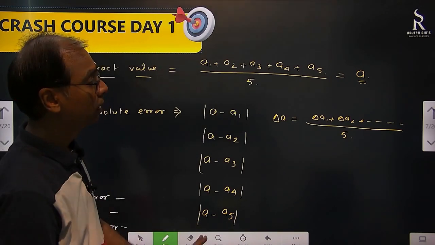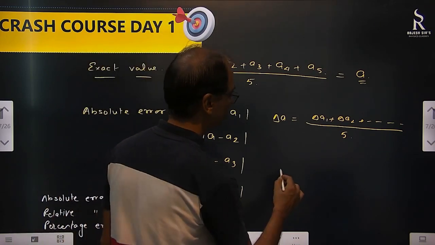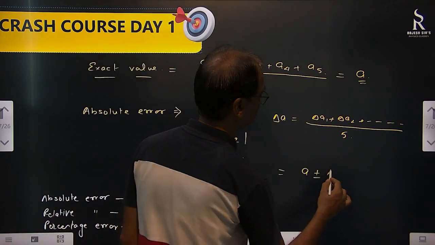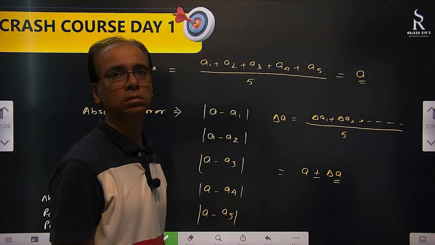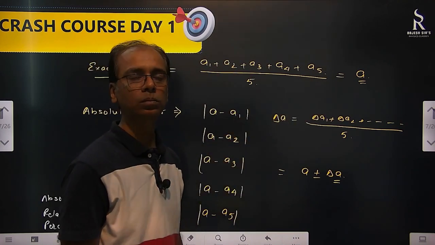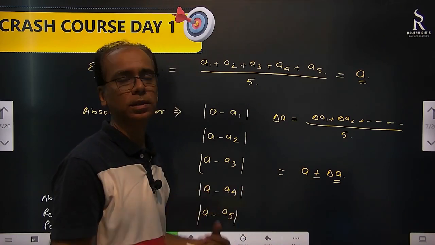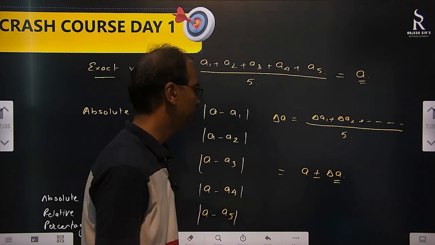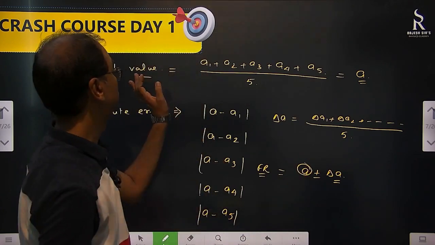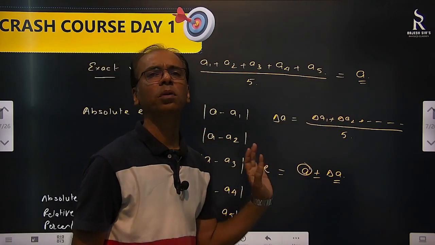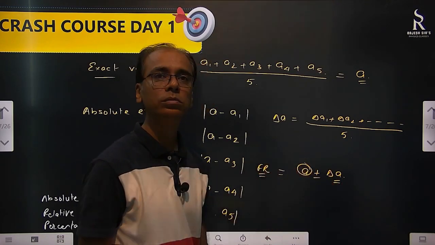And then finally, when the reading comes, what will you write? The final reading will be written as A plus minus delta A. This error is there, so whatever mean we have got, the value can be slightly greater than that or less than that. This way we will write the final reading. This is the exact value, and this is the possible error. Both we have taken mean. So this is the absolute error for you.